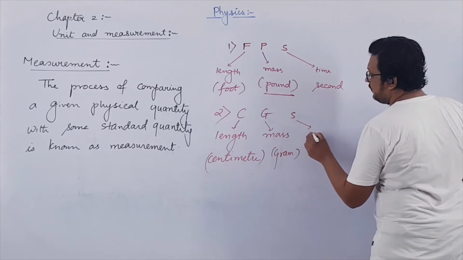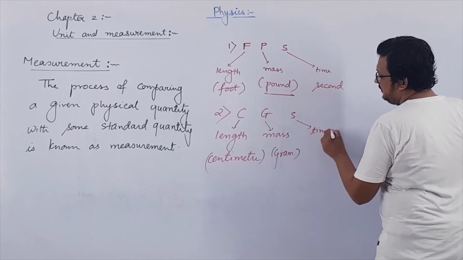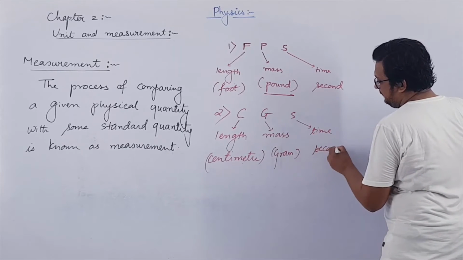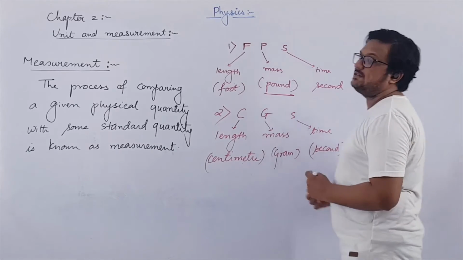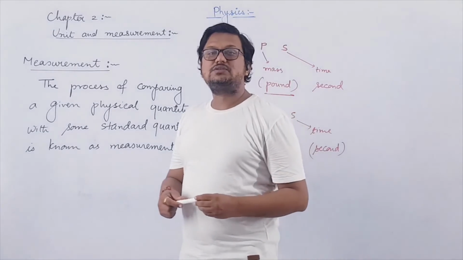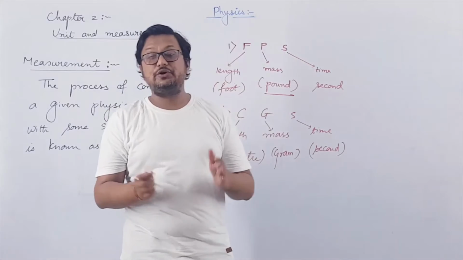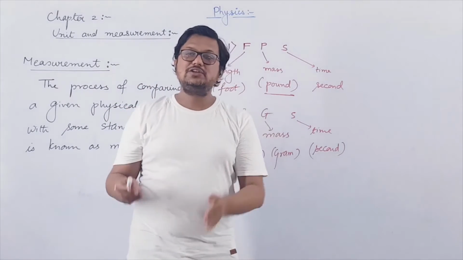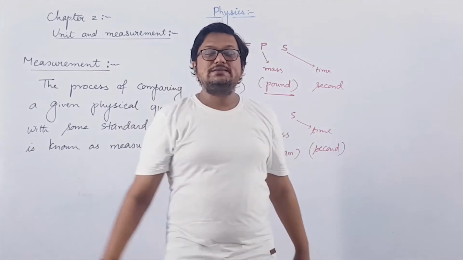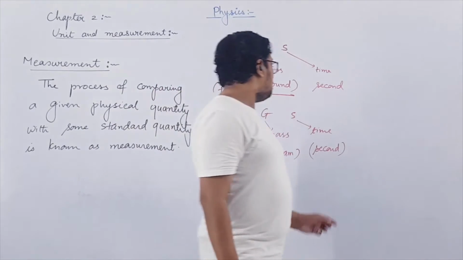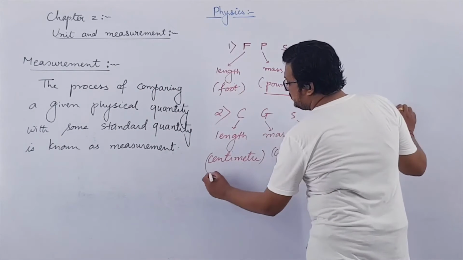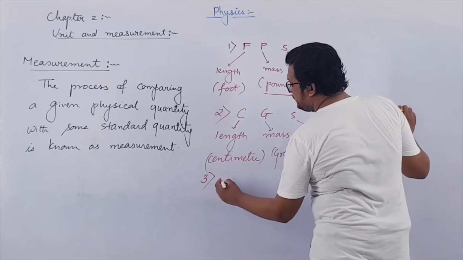And S is for time, which is second. CGS: centimeter, gram and second. This was the second unit system which was introduced.